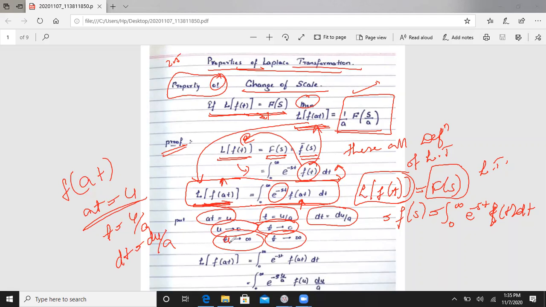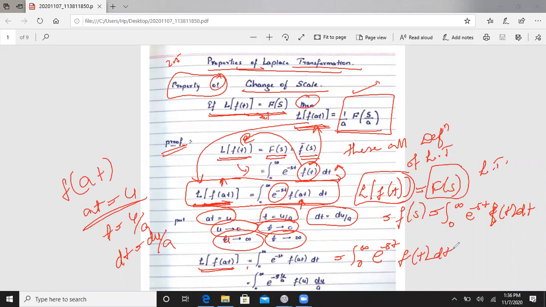And we will write this function here. It is the Laplace transformation of f of at, equal to integration over 0 to infinity e to the power minus st f of at into dt.